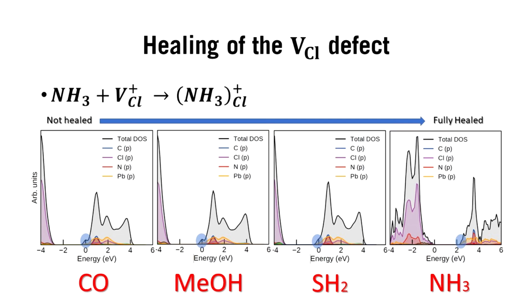In our theoretical analysis, we determined that there is a trap state present just below the conduction band when there is a chloride vacancy. Adding ammonia analyte to this vacancy yielded a strong effect, while other analytes did not have a very strong effect on the electronic structure of the perovskite.